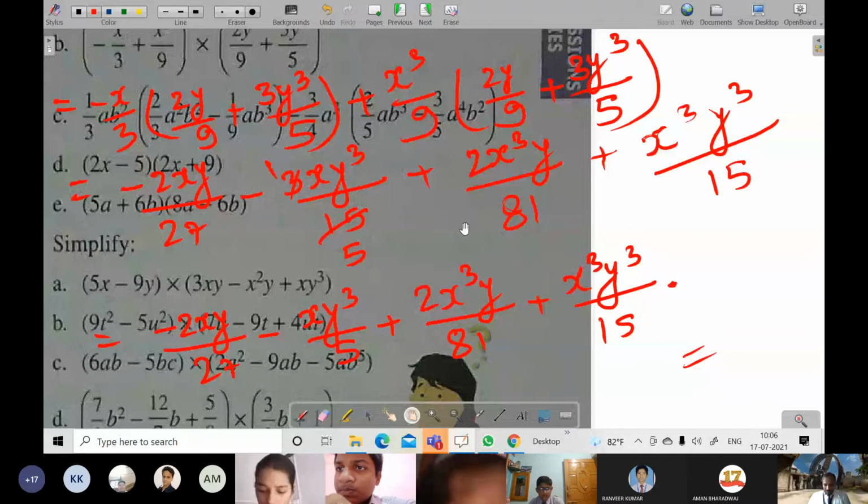Okay. So as I can see here, 5B you are saying, yes, 5B. Sir, the answer is minus 1 by 5 x cube y cube plus 2 by 81 x cube y plus 1 by 5 x y cube has been given. Yes, sir. Minus 1 by 5. So no problem, the answer is wrong then in that case.